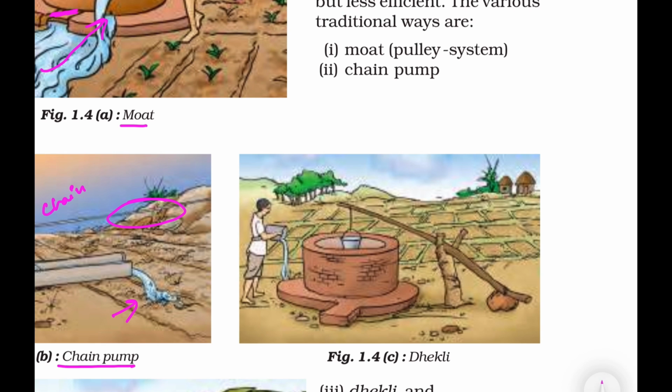Third one is Dakely. This Dakely works like a lever system. You can see a long wooden beam. This is a long wooden beam balanced on a support. Here is a support. One end has a bucket and the other has a counterweight like a stone. When the counterweight is lifted, it is lifted above, the bucket dips into the well, making it easier to draw water with less effort.